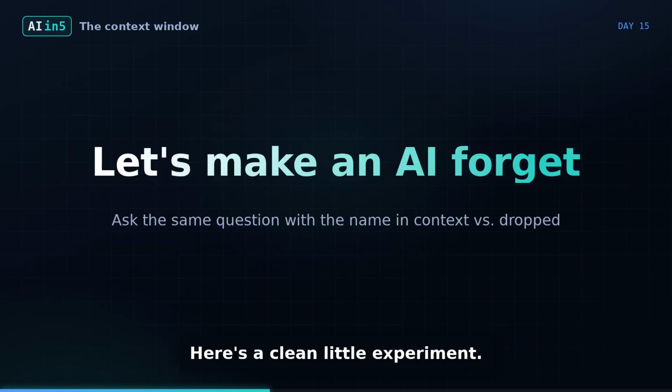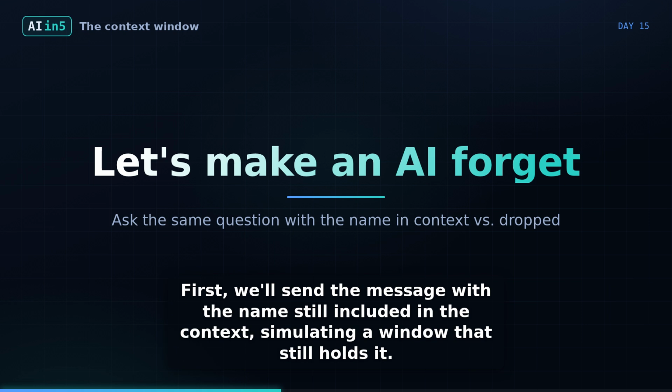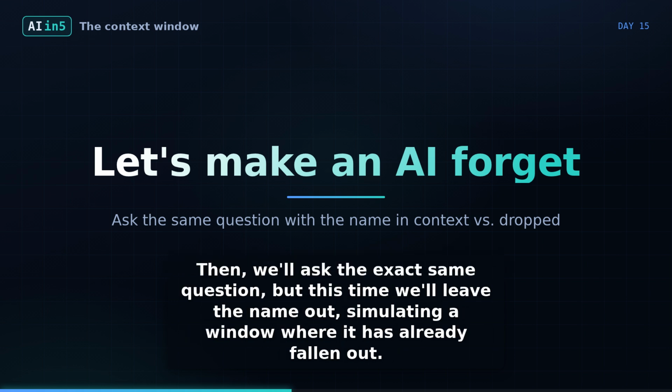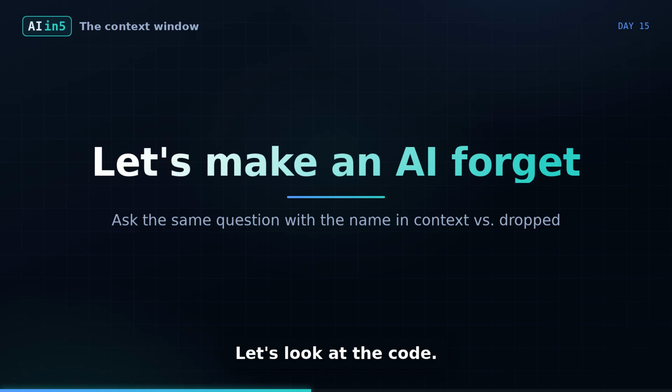Let's prove all of this with real code. Here's a clean little experiment. We'll tell the AI, "My name is Sam." Then we'll ask, "What is my name?" in 2 different ways. First, we'll send the message with the name still included in the context, simulating a window that still holds it. Then, we'll ask the exact same question, but this time we'll leave the name out, simulating a window where it has already fallen out. Same AI, same question. The only difference is whether the name is still in the window.